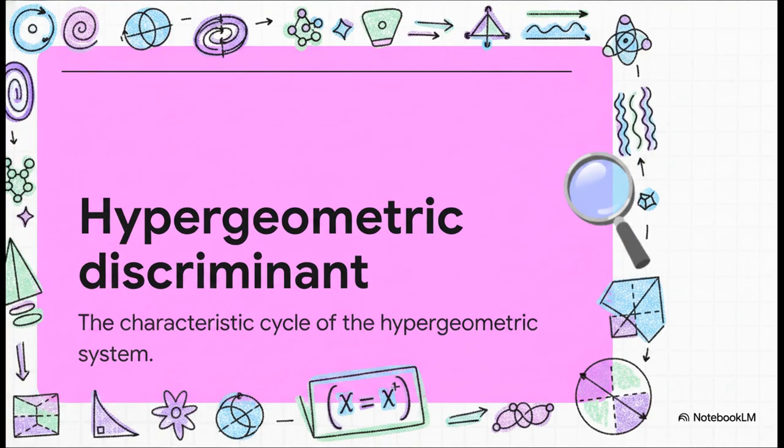And this brilliantly illustrates exactly what they've accomplished. The hypergeometric discriminant is officially defined as the characteristic cycle of that hypergeometric system they introduced. They didn't just point at some mysterious mathematical object in the dark. They named it, they defined its cycle, and they provided the exact formula to solve for it using likelihood equations. They have literally handed theoretical physicists and algebraic geometers a brand new, fully functioning tool.